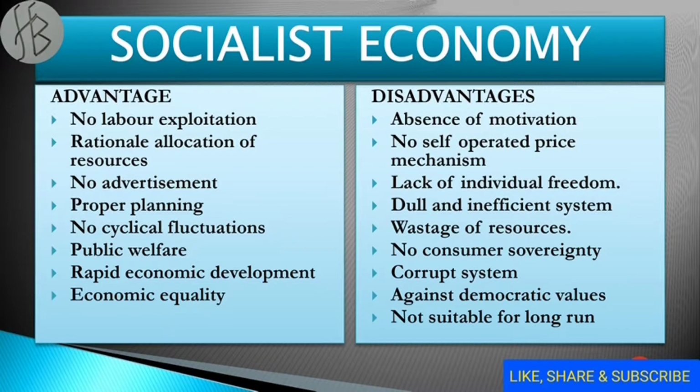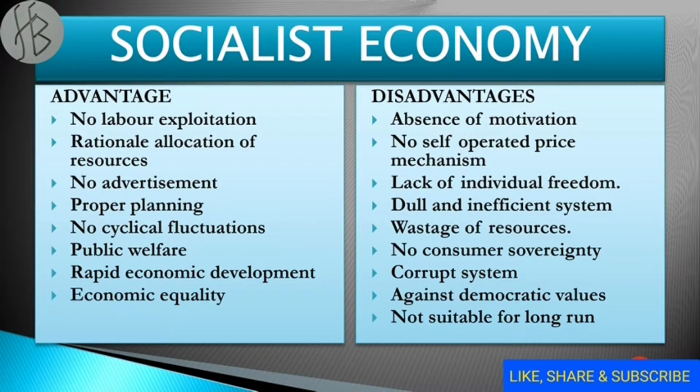Maximum satisfaction is another advantage. In a capitalistic economy, only those commodities are preferred for production which are in high demand in the market and earn huge profits. Similarly, the noble class in the capitalistic economy spends an excessive amount on luxuries, whereas in a socialist economy, the production of those commodities is preferred which are used by the common man.